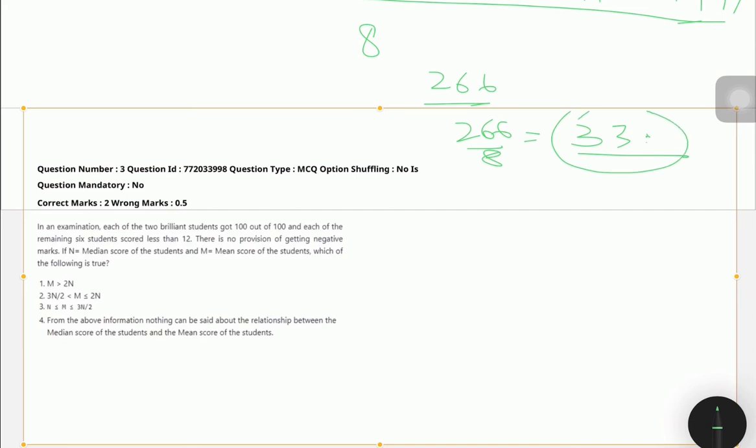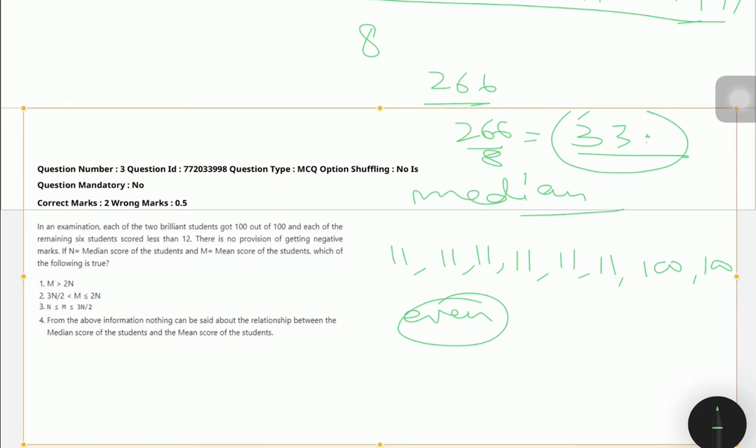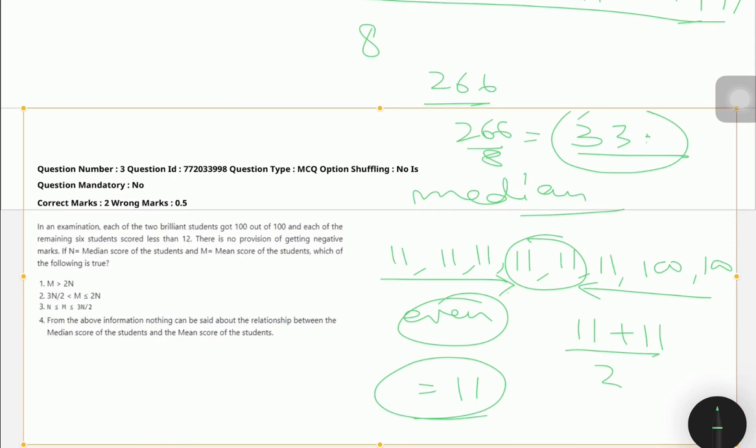In a layman language I'm talking about. And what is median basically? So median is that you arrange all the terms in an ascending order and then you find out the middle term out of them. Like here we have 8 terms in total, so when it is an even number, then you have 2 middle terms, right? So we have here like 3 terms you leave from here, 3 terms you leave from here, that is this. So 11 and 11, and their mean. So their mean is what we are talking about. So mean is 11, right? And this is my median.